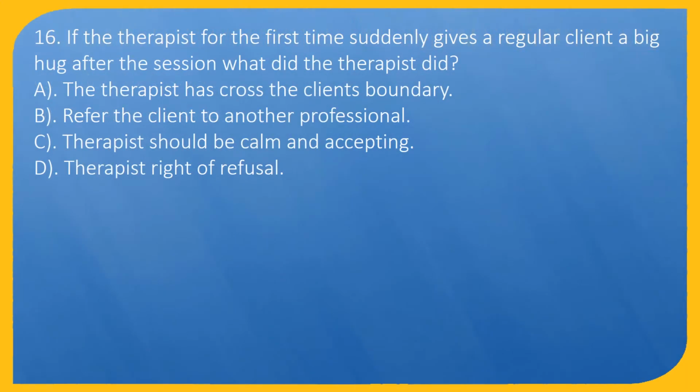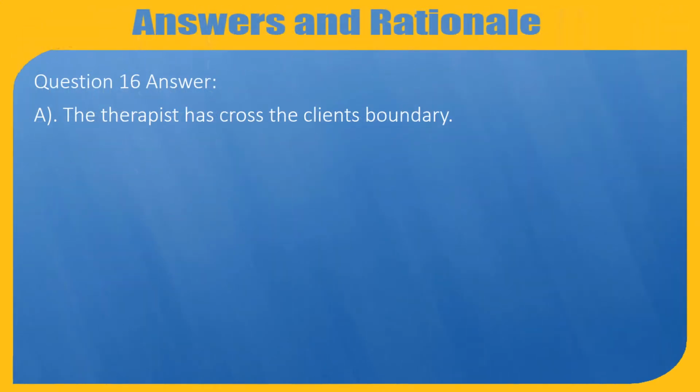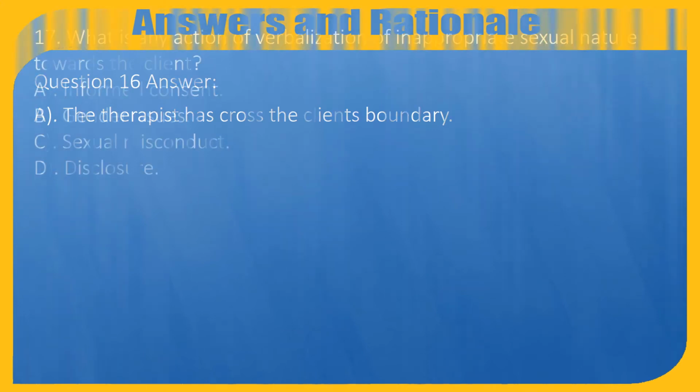Question 16. If the therapist for the first time suddenly gives a regular client a big hug after the session, what did the therapist do? A. The therapist has crossed the client's boundary. B. Refer the client to another professional. C. Therapist should be calm and accepting. D. Therapist right of refusal. Question 16 Answer: A. The therapist has crossed the client's boundary.